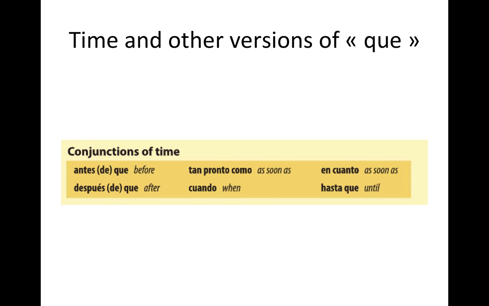So when you say as soon as, sometimes that can be translated as something that hasn't happened yet. I will do what you're telling me to do as soon as this other thing happens, or I will do that when that happens, or I will stay here until this thing happens.